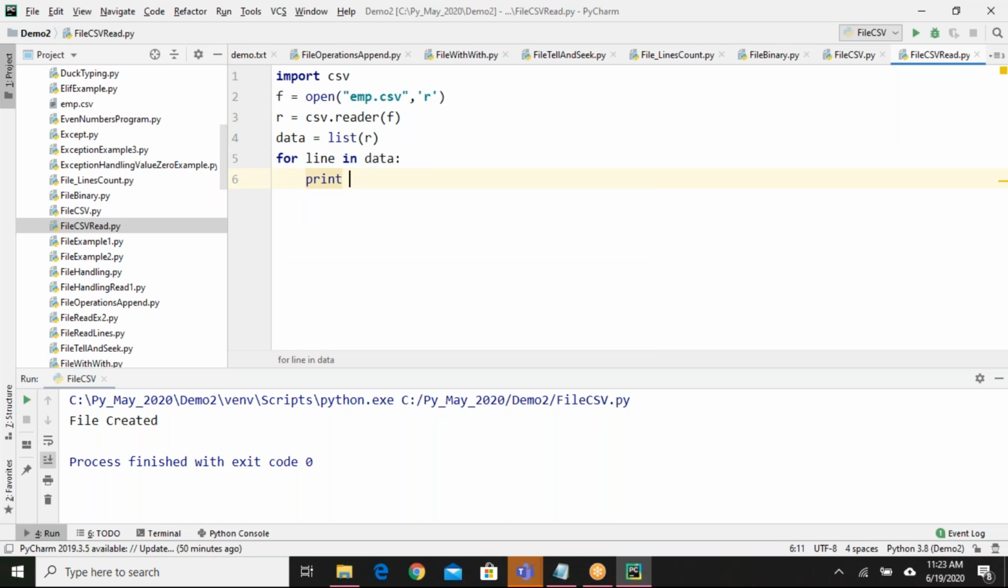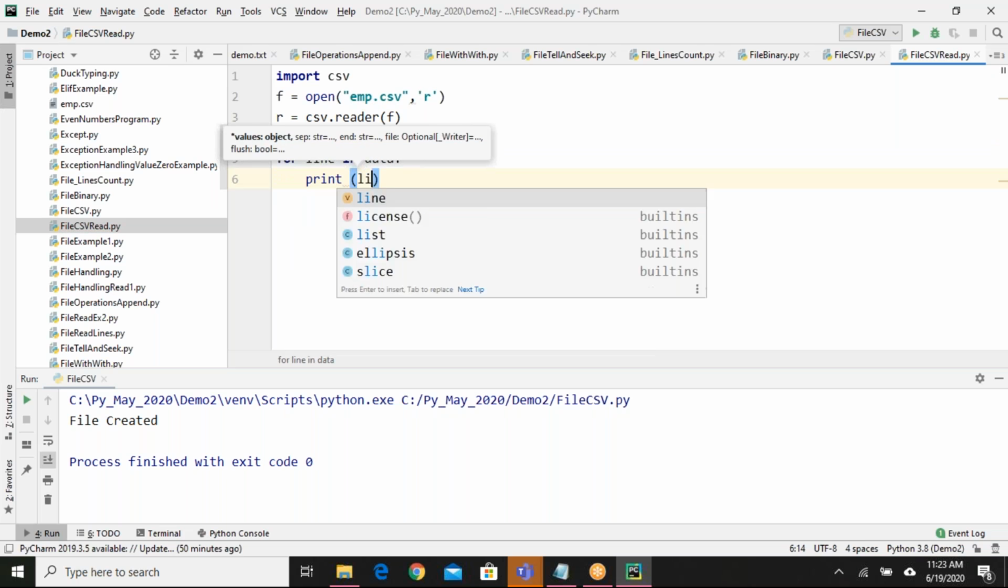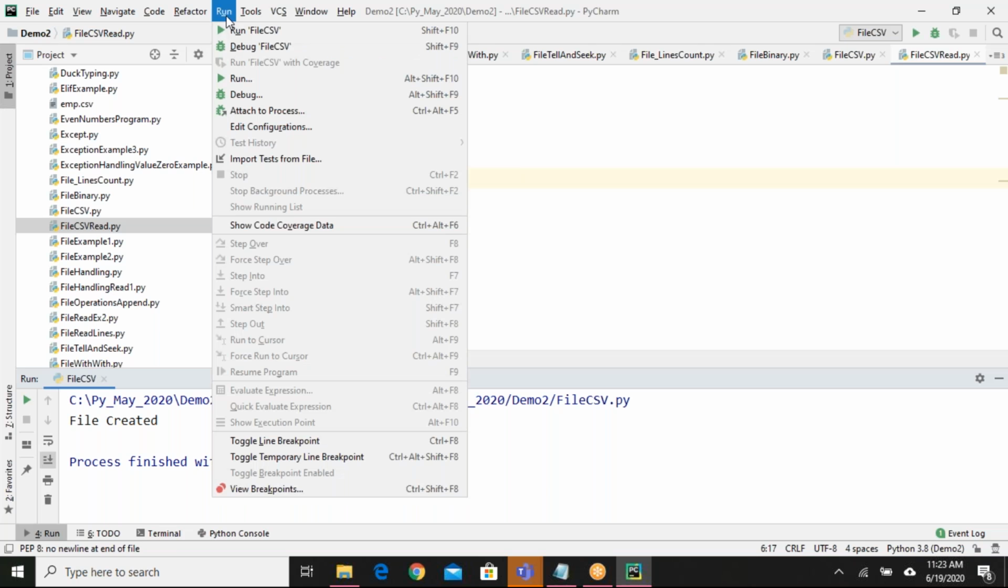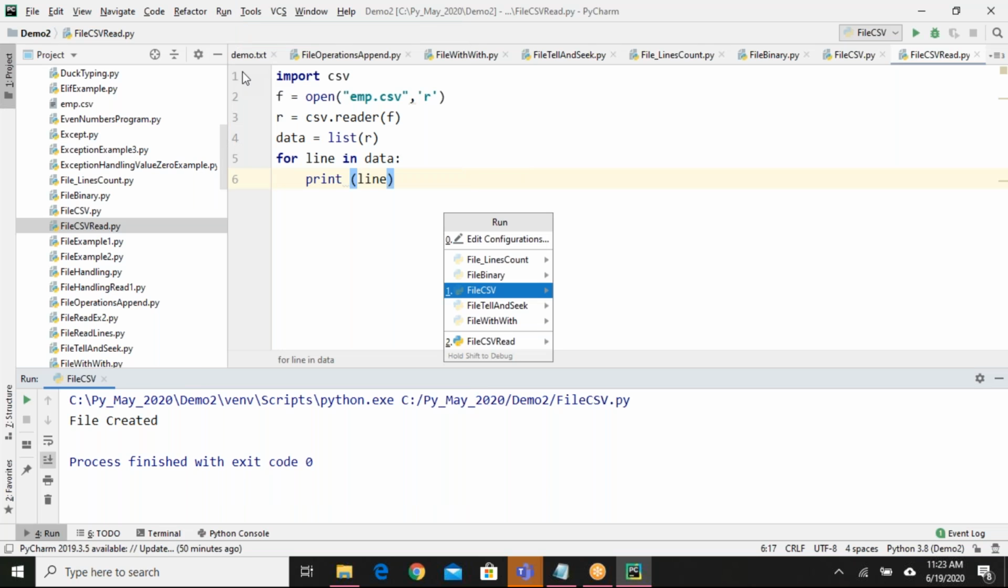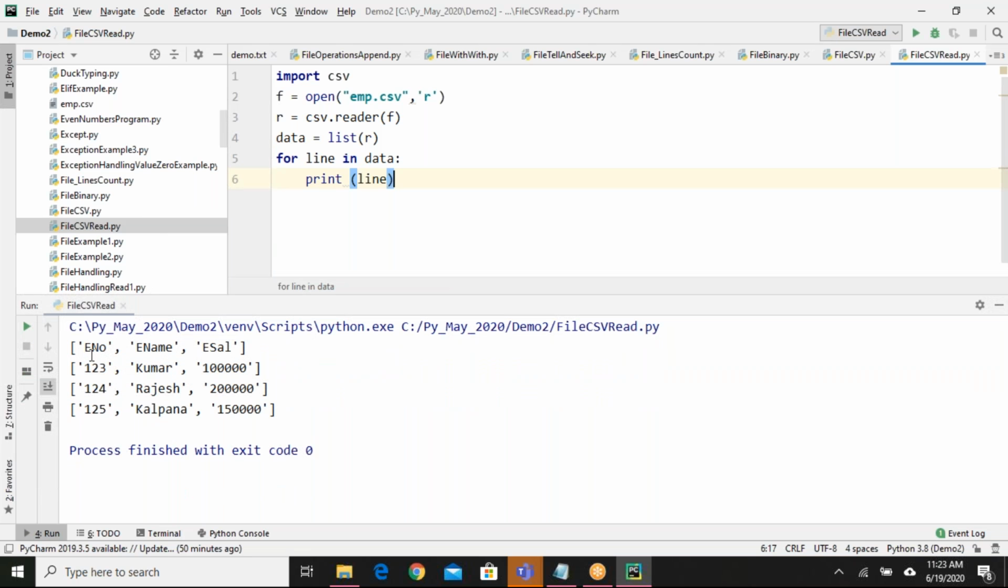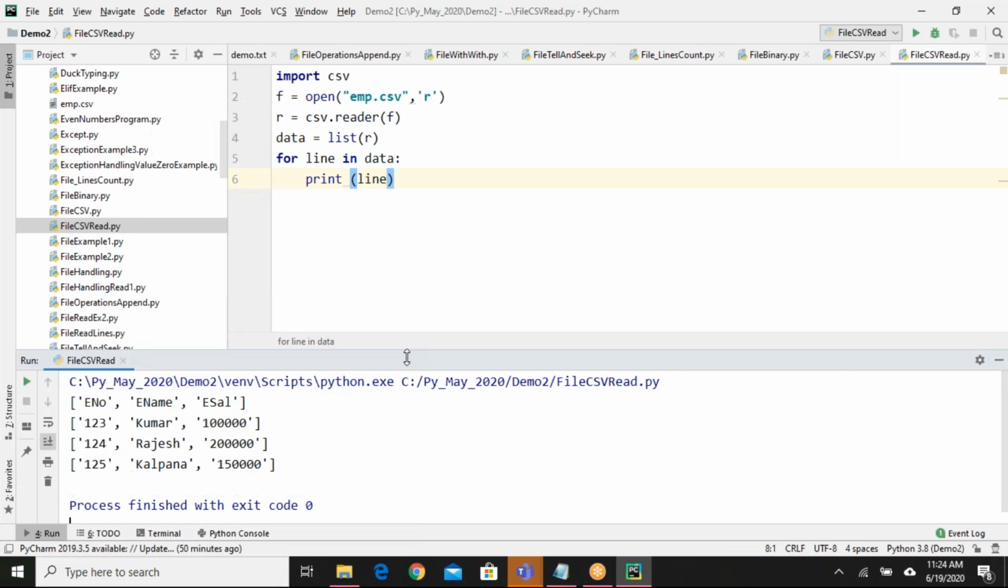Okay, print line. Let us see what happens. Let me run this program. See here, employee number, employee name, salary, and all the data I got here. All the data here again I got in the form of list. Okay, I got the data in the format of list.